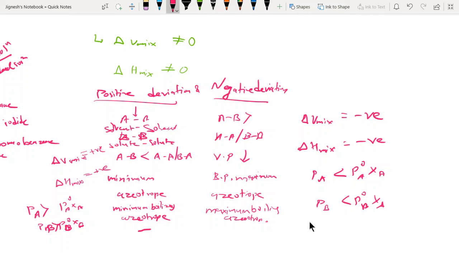This topic is important for 2 marks. They can ask you a question: ideal solution, non-ideal solution, the difference between ideal solution and non-ideal solution, or the difference between positive and negative deviation from ideal behavior in non-ideal solutions. Thank you.